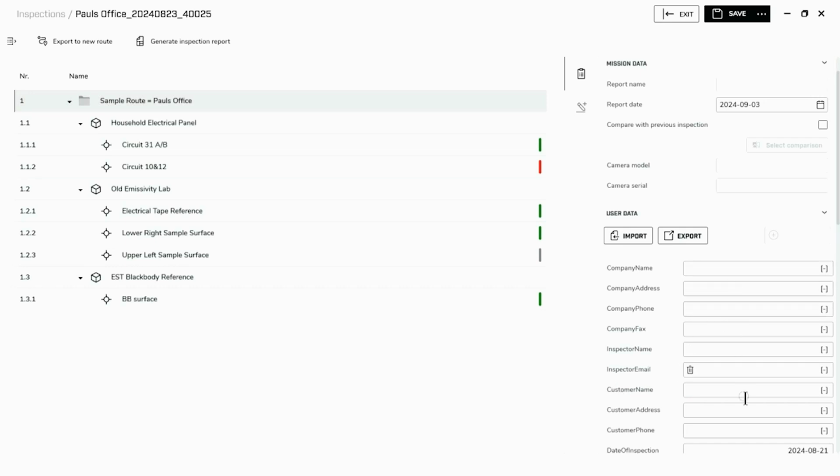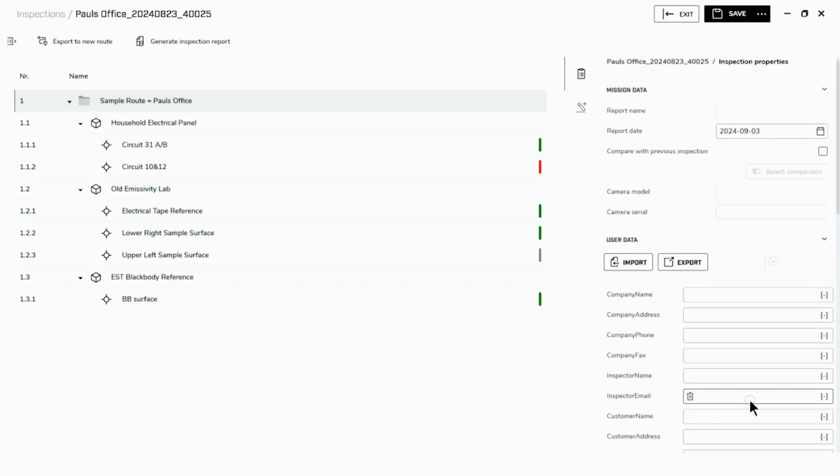This list down the right are document properties that can be used to populate the report. As you can see, there's a large number. You may not want to use them all or have a need to use them all. You can always delete the empty fields in the report. So I'm just going to update a couple of fields here. There's some generic information. Camera model can be added here, serial number, so on and so forth.